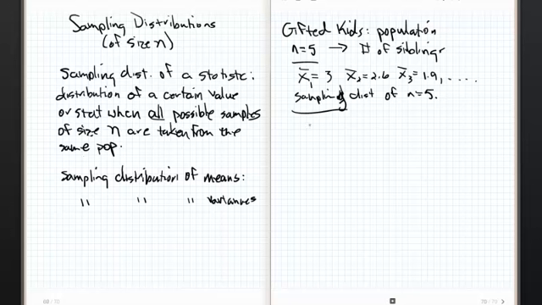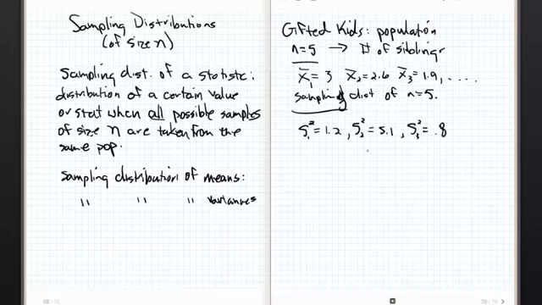Now we're going to do exactly the same thing, only we're not worried about the means for the sampling distribution of the variances. We're worried about the variances. So let's say this was 1.2 for the first one. For the second one, that's supposed to be an S, not a 5. Let's say it was, I don't know, 5.1. This one was crazy. For the third one, let's say that the sample variance was 0.8.